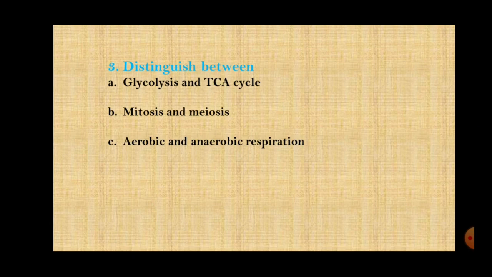And if the question carries 3 marks, then you have to write 6 points. Okay. So glycolysis and TCA cycle, you have to write the points, like glycolysis occurs in cytoplasm, TCA cycle takes place in mitochondria, and then you will write in the points.